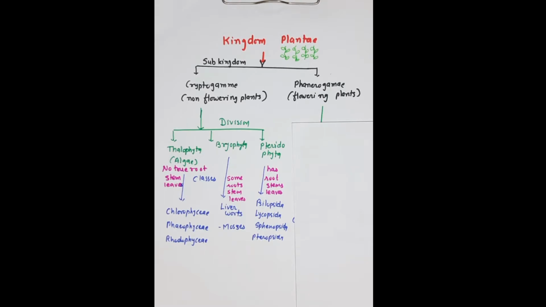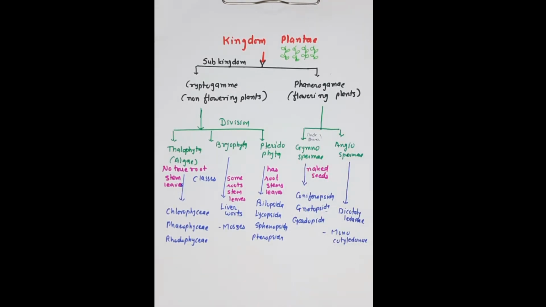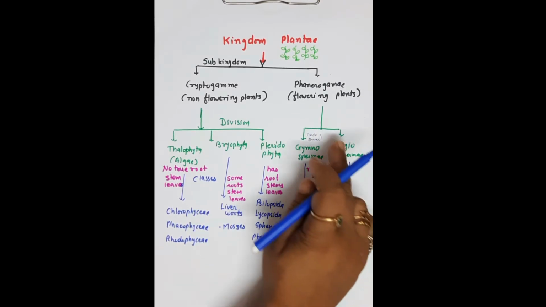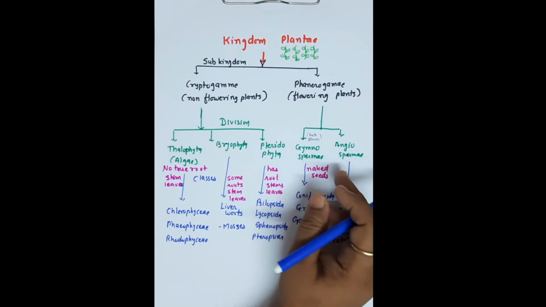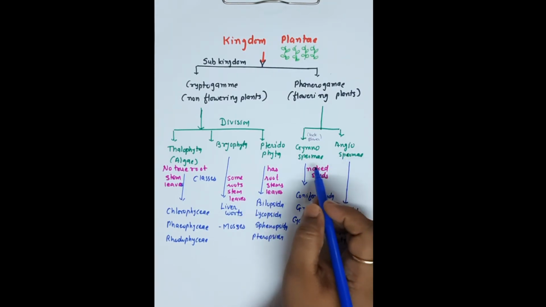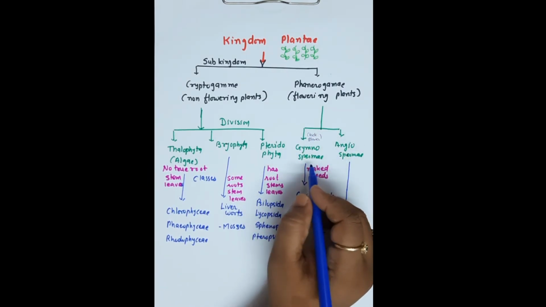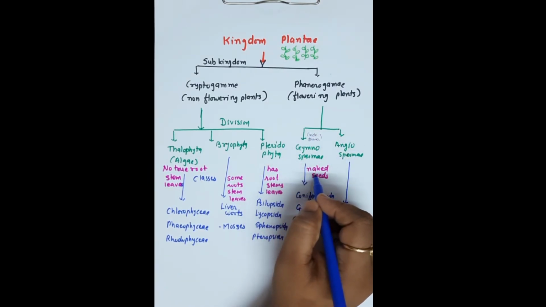Now phanerogamy. It is divided mainly into two. The first are those whose seeds are naked, and majority lack flowers, but seeds are formed. Here seeds are formed, but the seeds are naked.